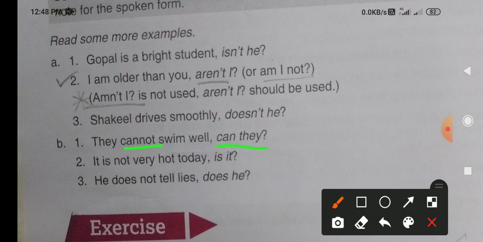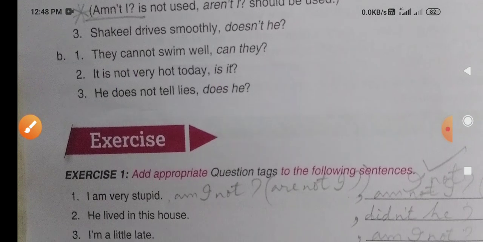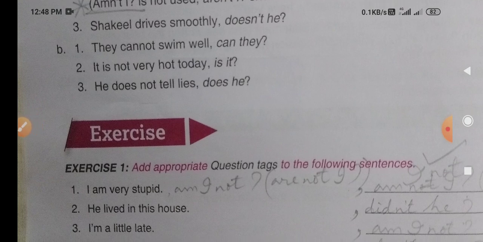Cannot swim. Can they? It is not very old. Is is given as the auxiliary verb. Is it, we are making. So he does not tell lies. So does is used as an auxiliary verb here. So does he, like that way we are using. If you read all this, it is easy to understand. So a negative statement will have a positive tag, and a positive statement will have a negative tag.